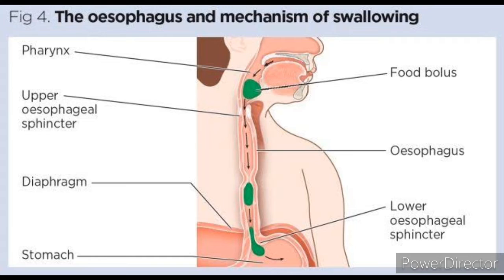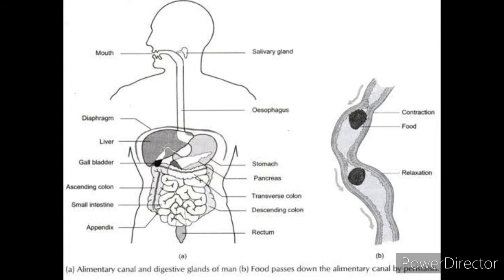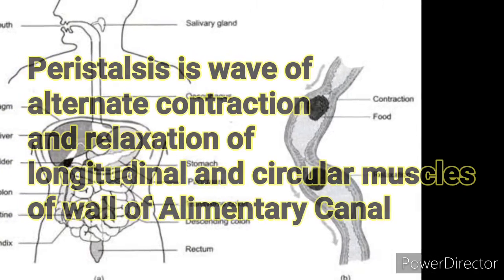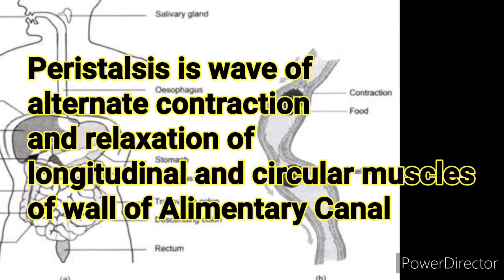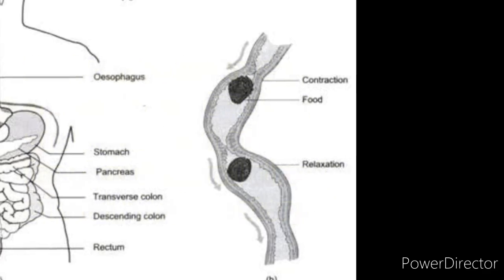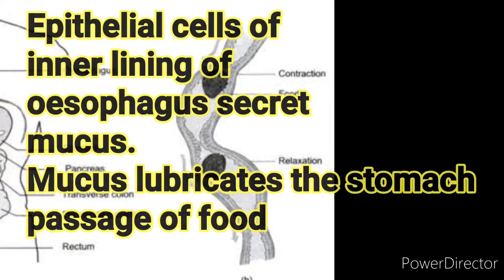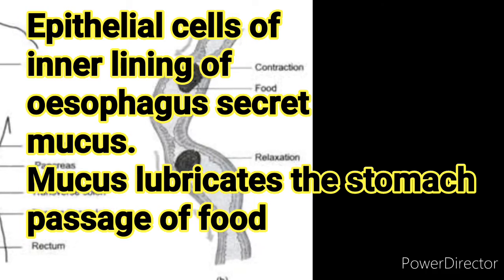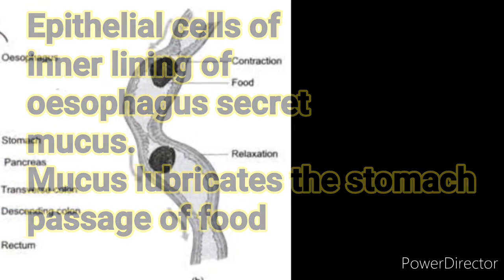Next part is the esophagus. The esophagus connects the pharynx and stomach. It is a long, thin and narrow tube of about 25 cm in length. It pierces the diaphragm and enters the stomach. The food moves in one direction by peristalsis. Peristalsis is a wave of alternate contraction and relaxation of longitudinal and circular muscles of the wall of the alimentary canal. The epithelial cells of the inner lining of the esophagus secrete mucus. Mucus lubricates the passage of food.